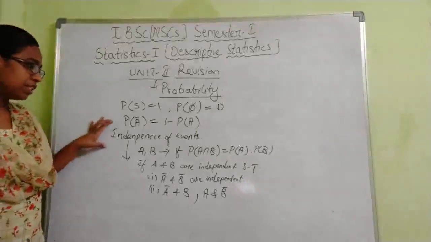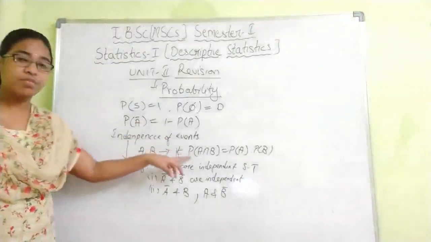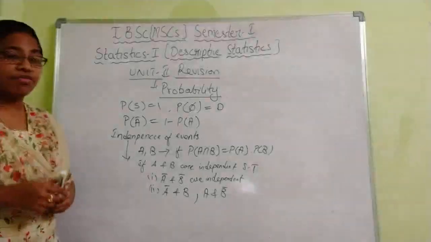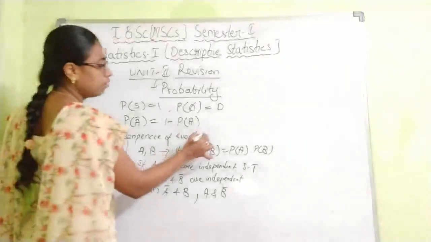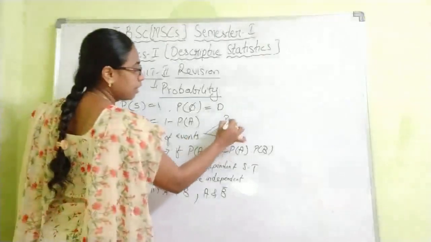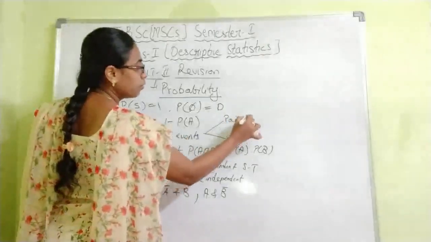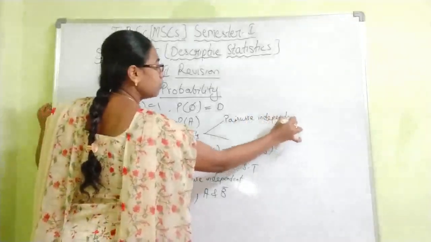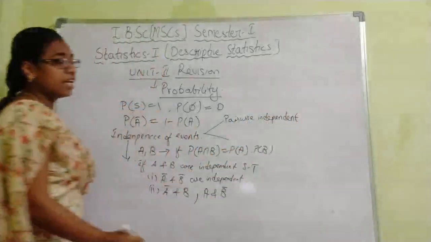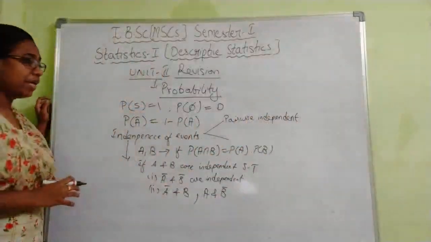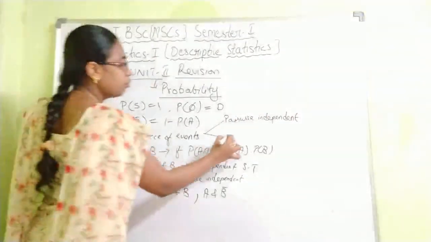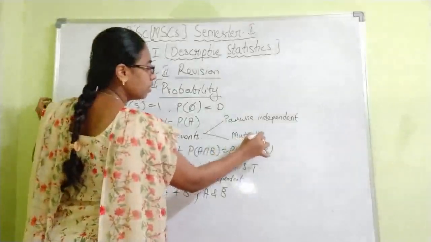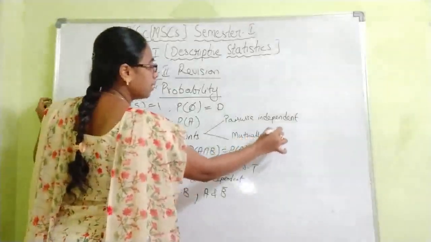So first go through the definition of the independence of events. Then after finishing independence of events, we have some conditions. So in independence of events also, there are different criteria. Like you have pairwise independent, and also the mutually independent events.